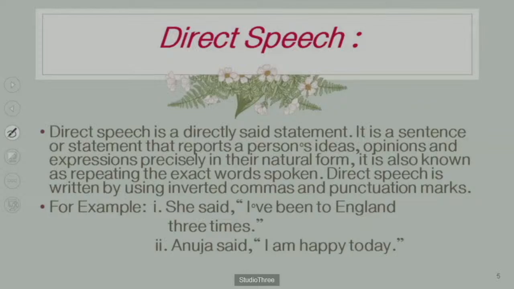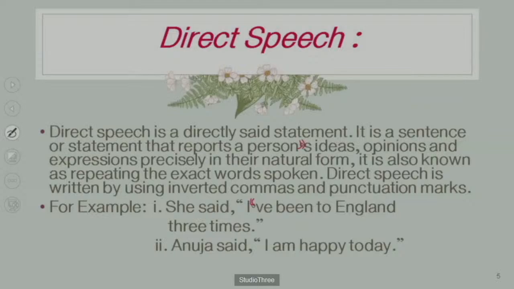It is also known as repeating the exact words spoken. What the person has said, those words are repeated. Direct speech is written by using inverted commas and punctuation marks.